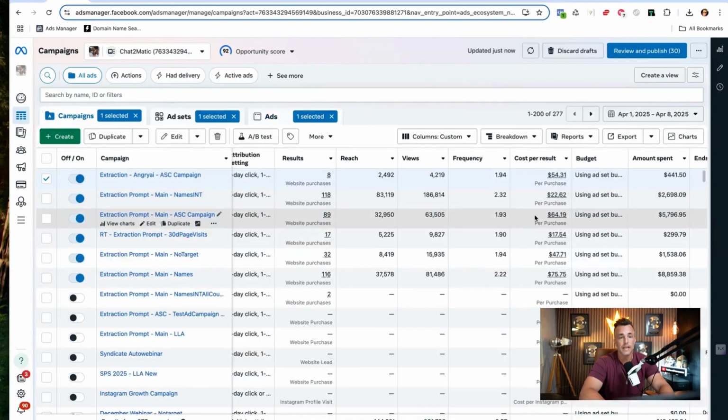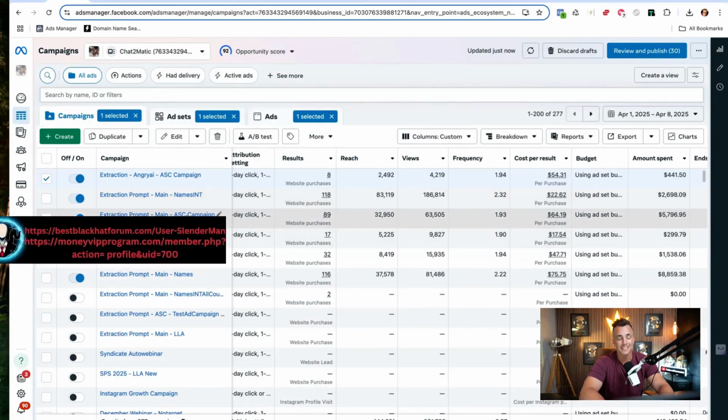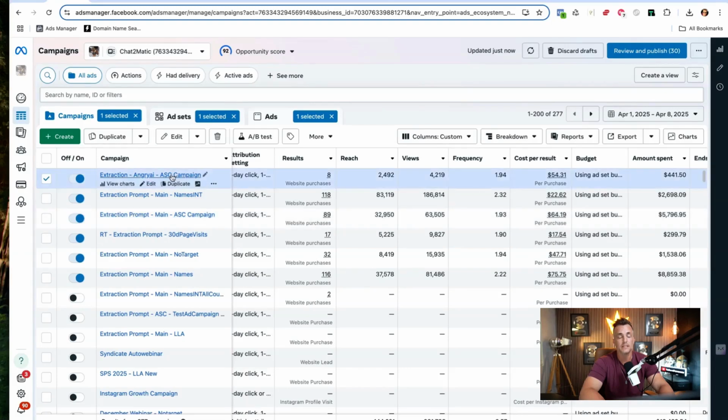Compared to my other campaigns, my other US campaigns, this is international. This is a US campaign that's set up the exact same way. It's an ASC campaign. This is an ASC campaign. It's $10 less per sale when I use the avatar. So this just actually tells you that you can go faceless and you may end up doing better than everybody who's using a face to promote their brand.